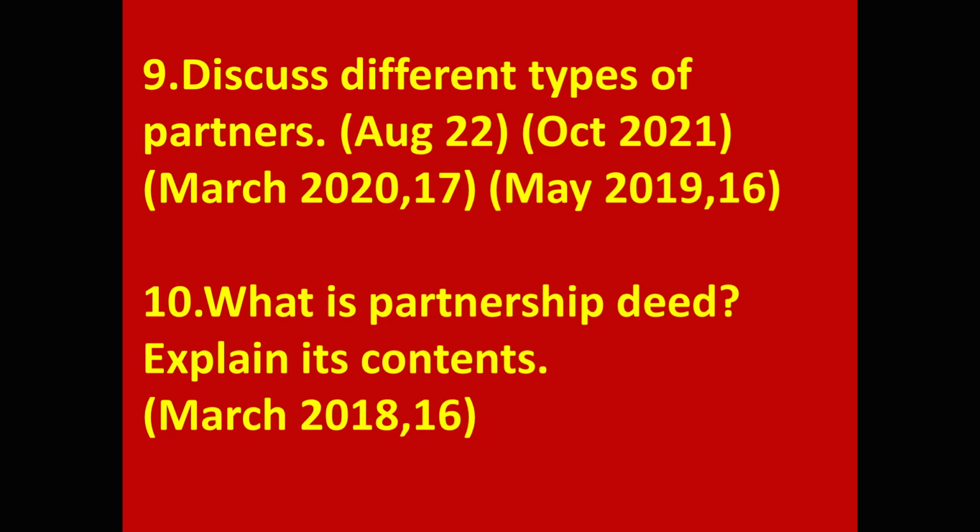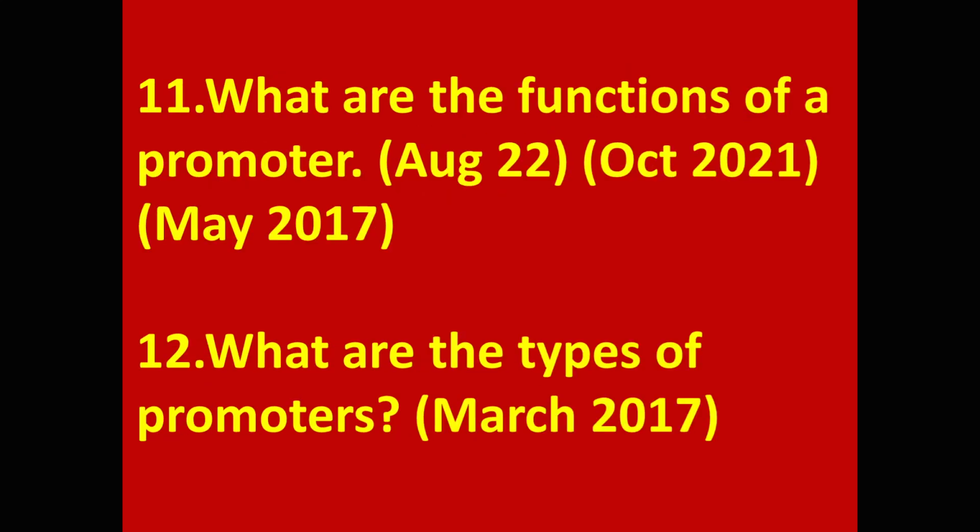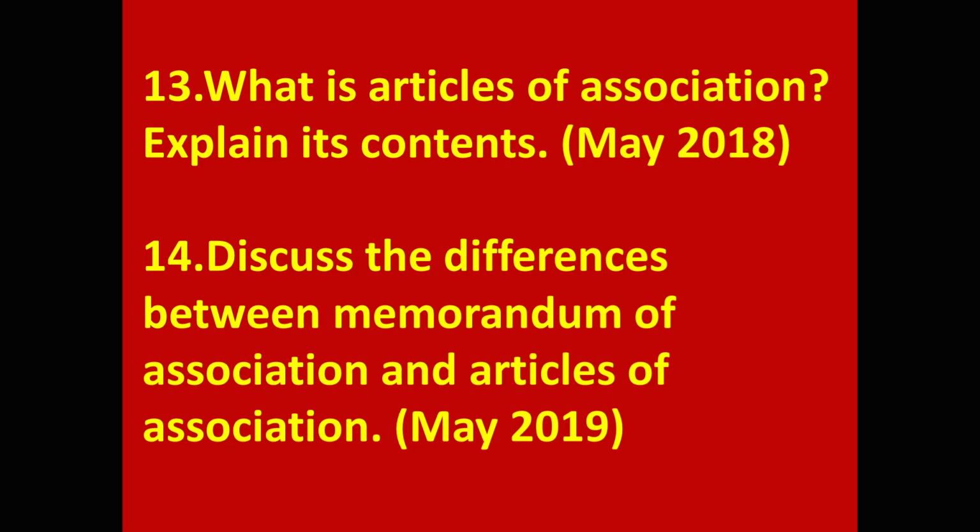For 2 marks also this is important. Any one partner comes for 2 marks also. 10th, what is partnership deed? Explain its contents. 11. What are the functions of a promoter? 12. What are the types of promoters? 13. What is articles of association? Explain its contents. 14.